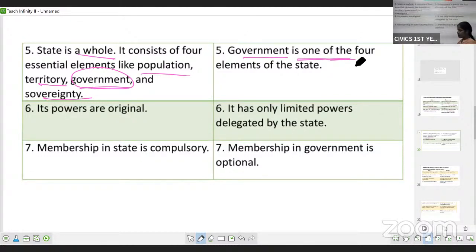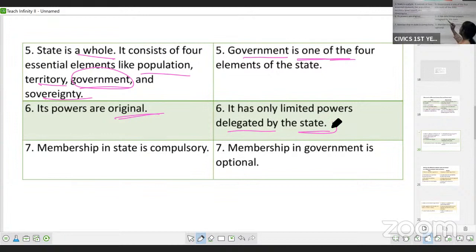State's powers are original. It is a natural, political organization, and its powers are original, whereas the powers of the government are delegated by the state.